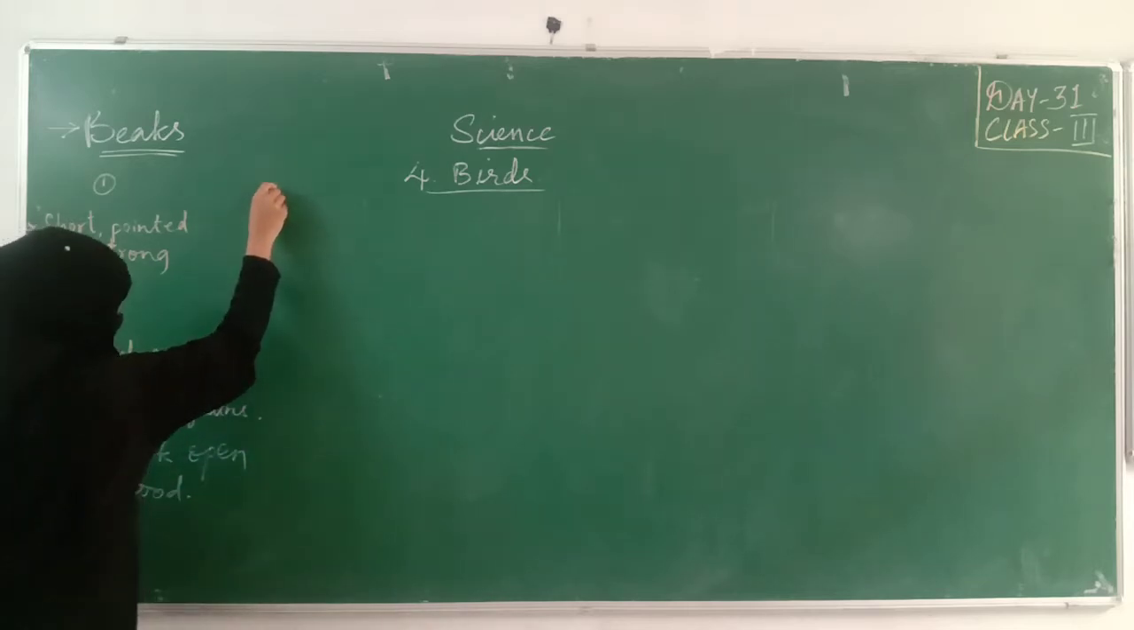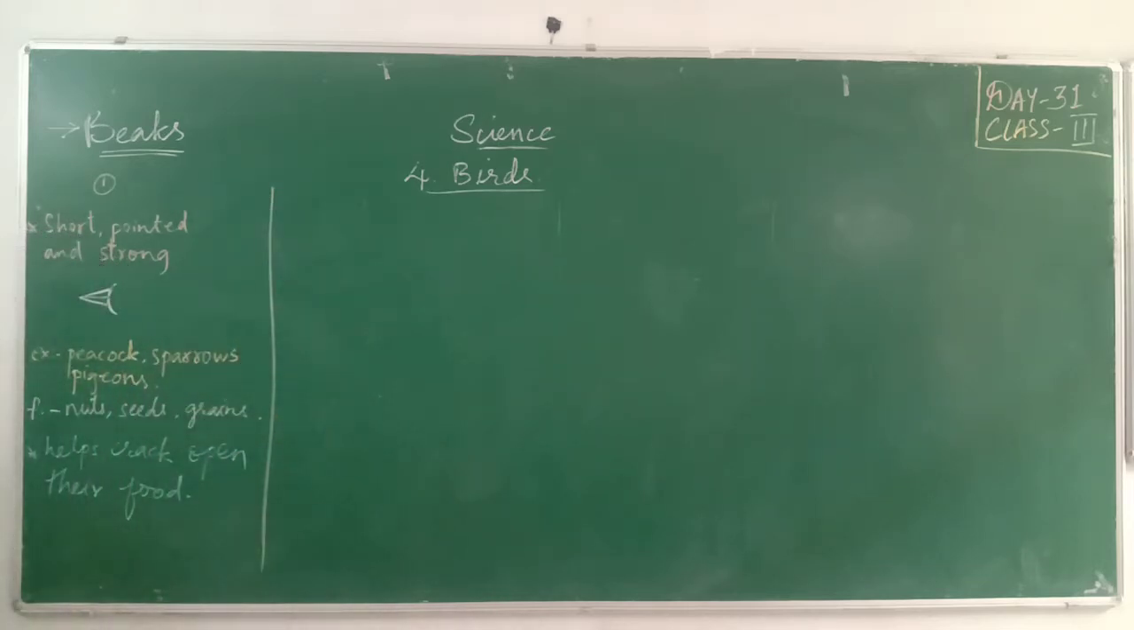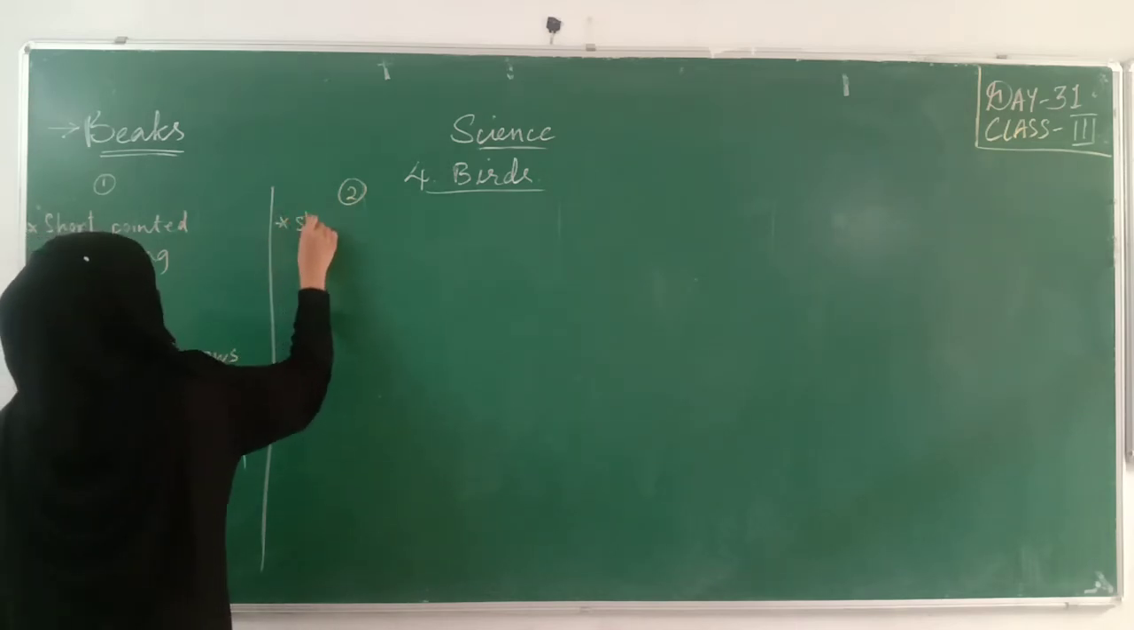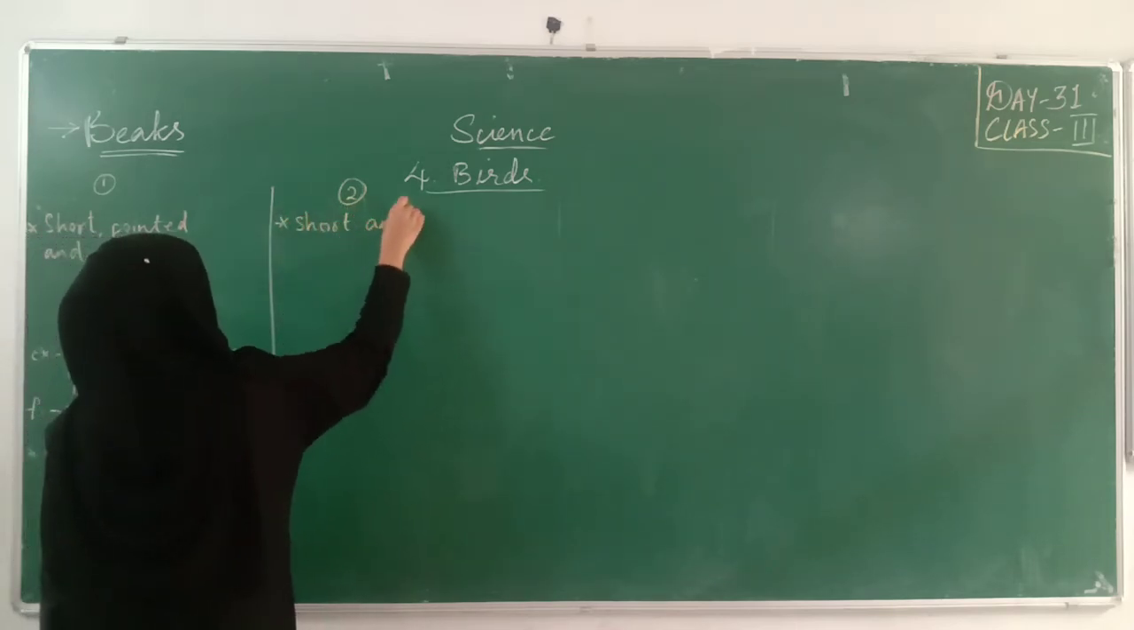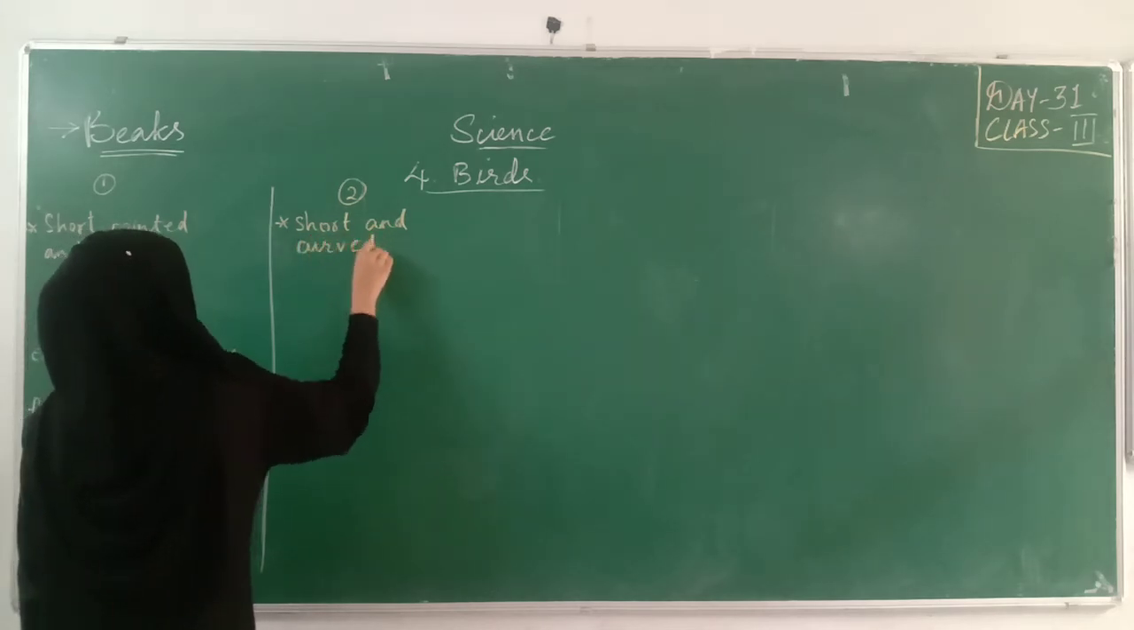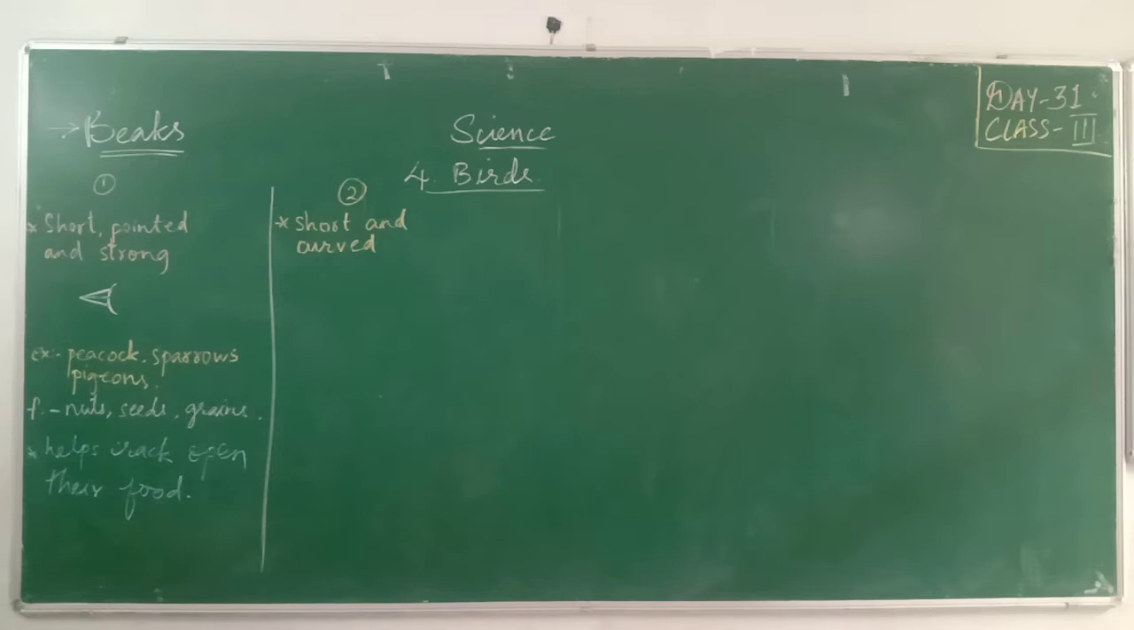Next we'll go to the second type. Okay, come on. Listen carefully. A parrot has a short and curved beak that helps it to crack open nuts and eat fruits. Here he is giving the example of a parrot and what kind of beak it has. It has a short and curved beak. So we will write down: the beak is short and curved. What kind of bird has this? The example of the bird is a parrot.